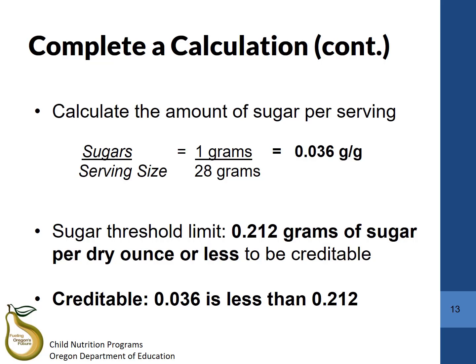Once you have the serving size and the total sugar, you can calculate the amount of sugar per serving by dividing the total sugar by the serving size. Your total sugar is 1 gram, and the serving size was 28 grams. This calculates out to 0.036 grams of sugar per serving size. 0.036 is less than the threshold of 0.212. As long as your calculation is less than or equal to 0.212, your breakfast cereal will be creditable. This cereal is creditable.